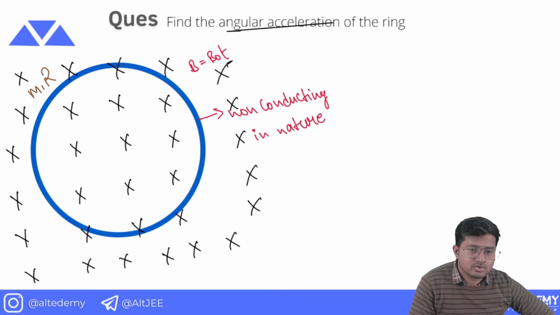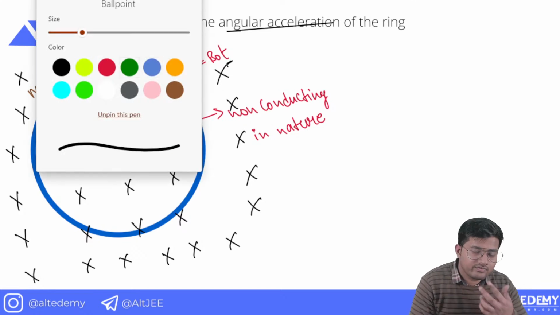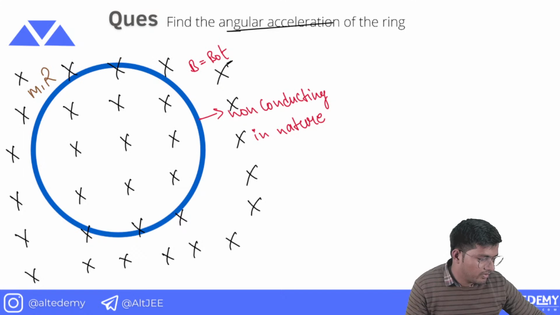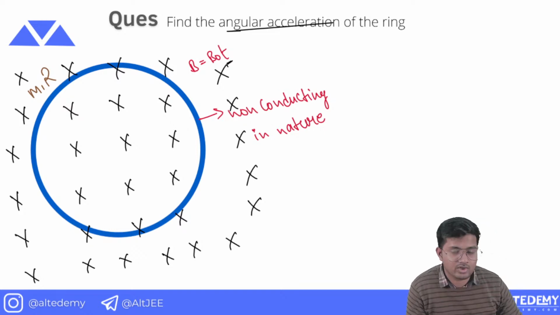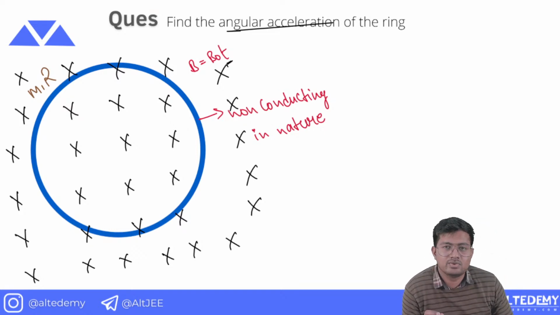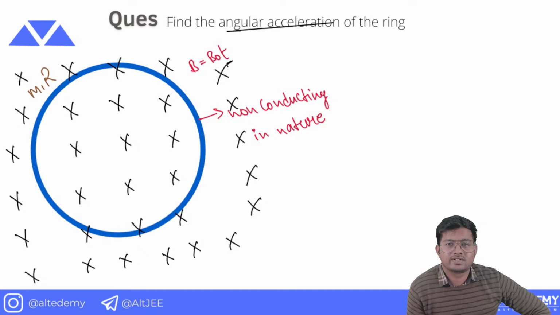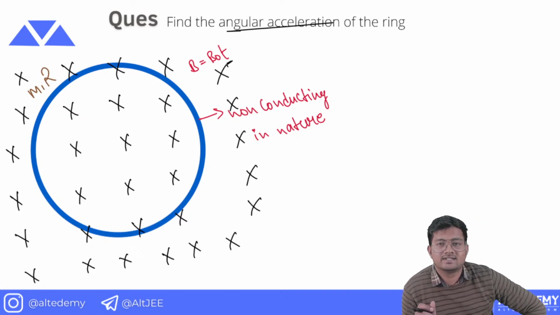So to find that, what we must do is that we know the direction of induced current. I hope this is clear to all of you. The induced current flows in what direction? We can determine that by using Lenz's law. We have discussed this in the previous lecture.